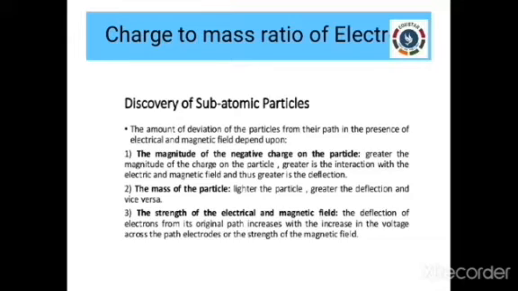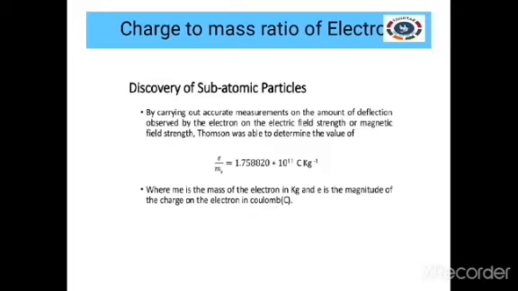On the basis of these two assumptions, he derived a quantity like this: e by me. e stands for the charge of the cathode ray particle, and me stands for the mass of the electron. So J.J. Thomson discovered the charge to mass ratio of an electron, right? He got a number, 1.7588020 into 10 to the power of 11 coulomb per kg. So this was found out by J.J. Thomson.